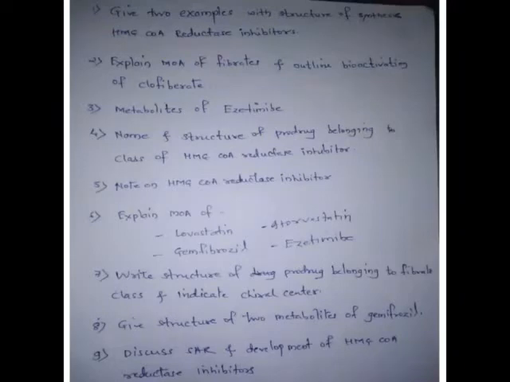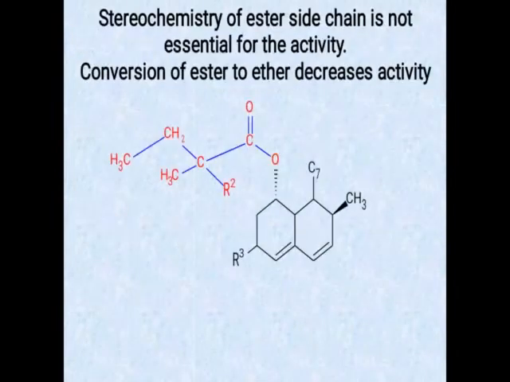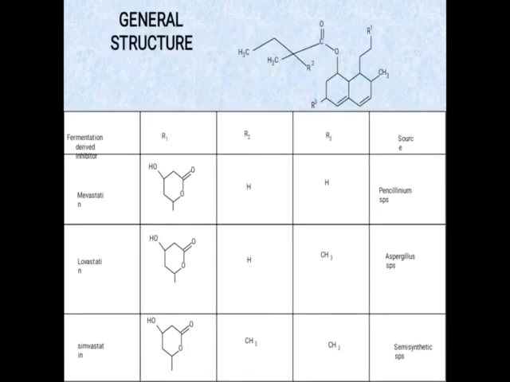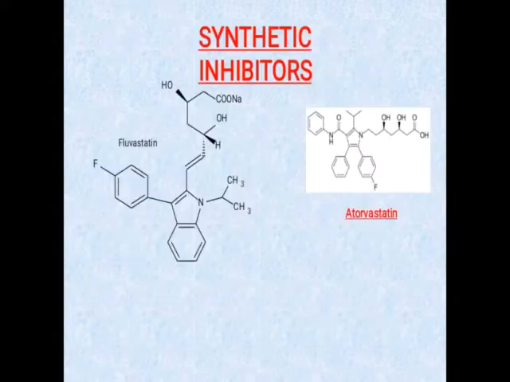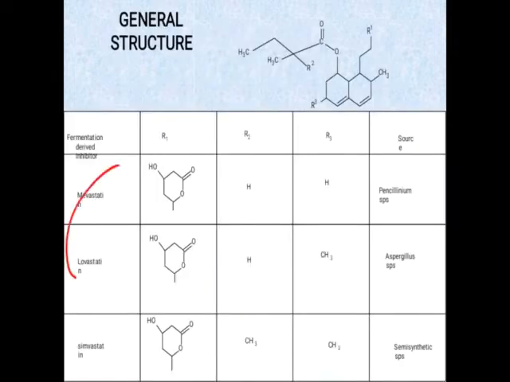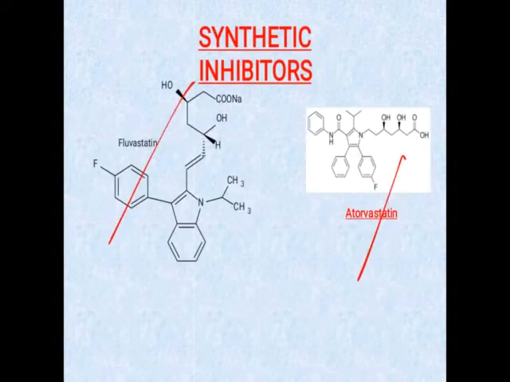Now we'll move to the last part of the chapter, the questions asked in previous semester exams. The first one: give two examples with the structure of synthetic HMG-CoA reductase inhibitors. Answer: fluvastatin and atorvastatin are synthetic, and you have to give the structure. These two are the synthetic ones. The other two are naturally obtained, and simvastatin is semi-synthetic.